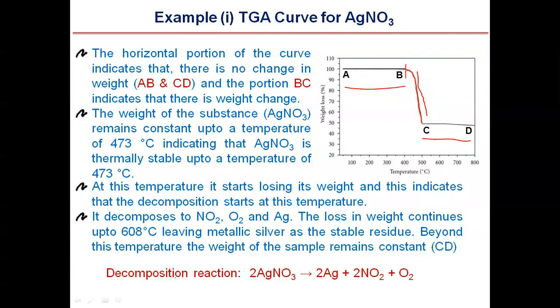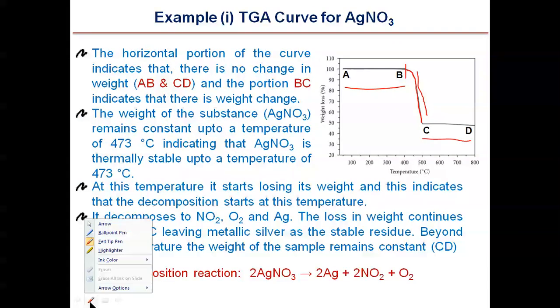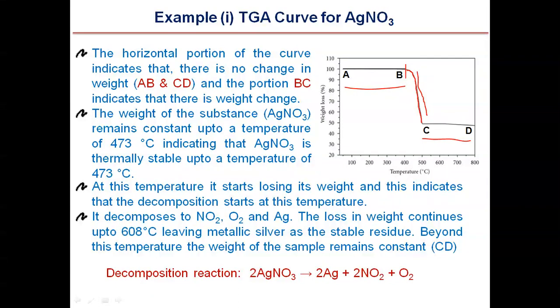The decomposition pattern of AgNO3 is that it decomposes to nitrogen dioxide, oxygen, and metallic silver, which is thermally stable and cannot be changed upon further heating.